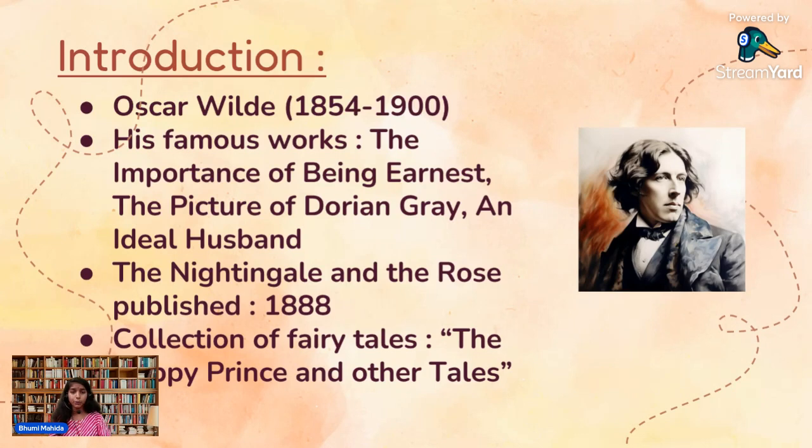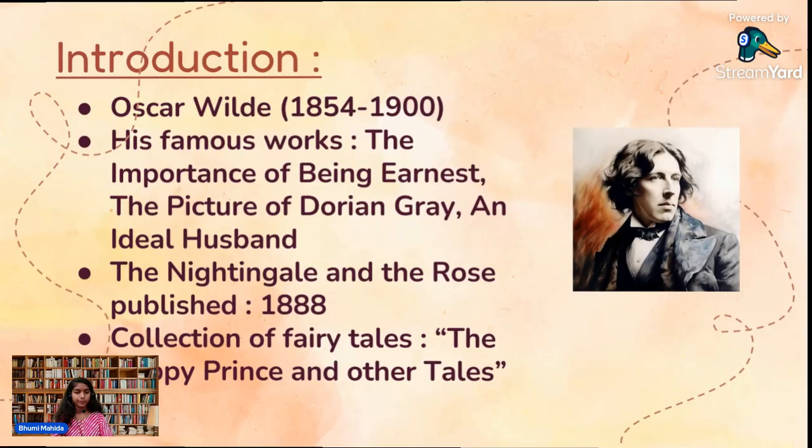The Nightingale and the Rose was written during the Victorian era, from the early 19th century to the early 20th century. This story was first published in 1888 in Wilde's collection of fairy tales titled The Happy Prince and Other Tales.